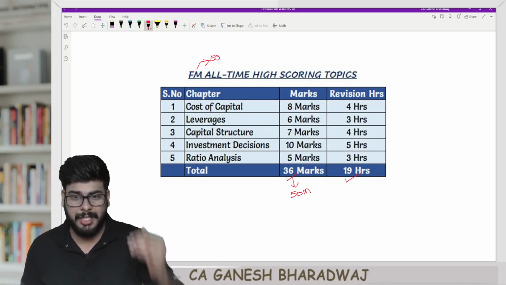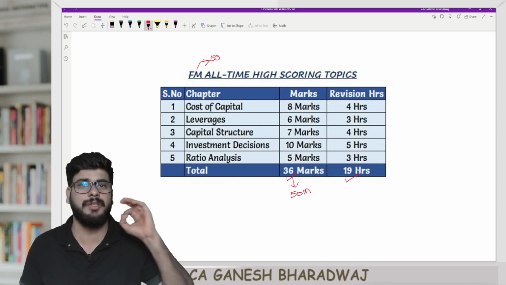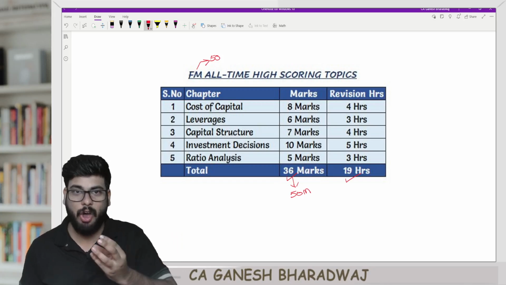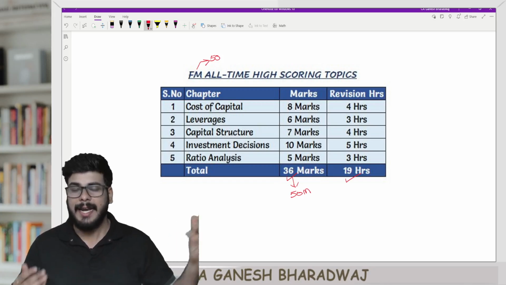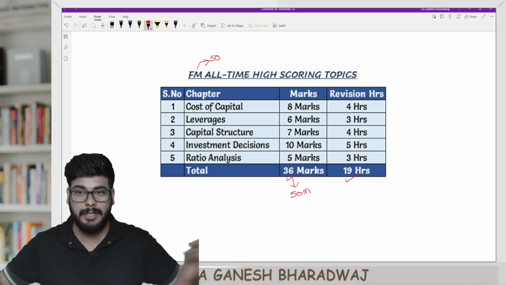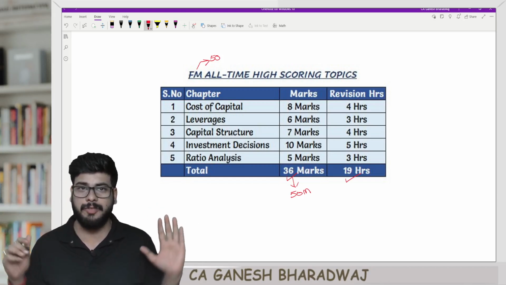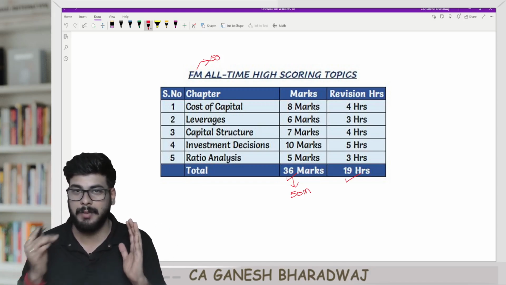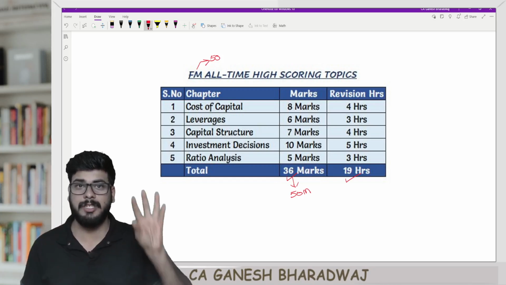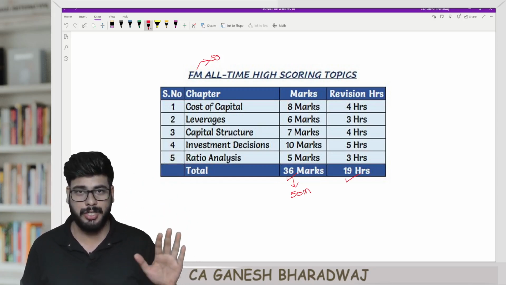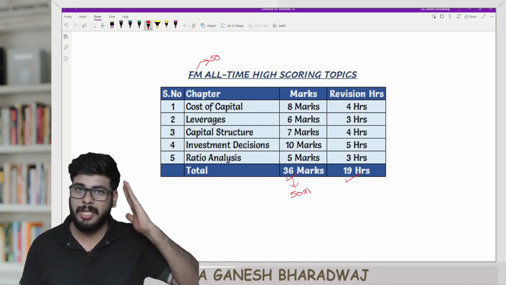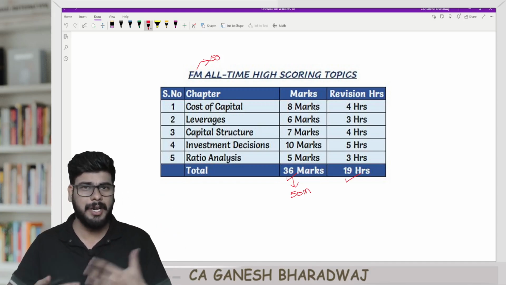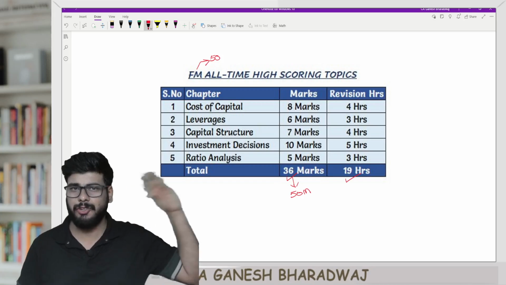Now, what are the chapters? First, you start with cost of capital. Now guys, of course, time value of money is like oxygen to this entire subject. It cannot be seen, but its presence can be felt throughout the entire subject. However, time value of money is not a separate chapter in your CA Intermediate syllabus. It is ideally a foundation syllabus, but we have covered it in our regular lectures, right? So that is something you need to have at the back of your mind when you are preparing for your FM, right? It need not be revised separately, but it is something that you should have already learned.